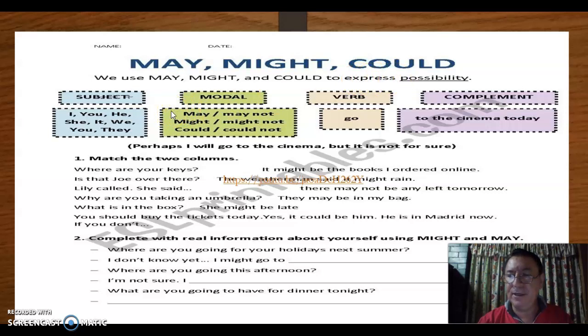Okay, but remember first to structure your sentences by using subject. The first thing you have to use is the subject, then the modal, then the verb, and then the complement. The subject you know, but for the modal you can use may, or if it is negative, may not, might or might not, could or could not. And then you complete with a verb and a complement.